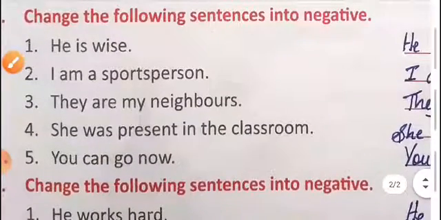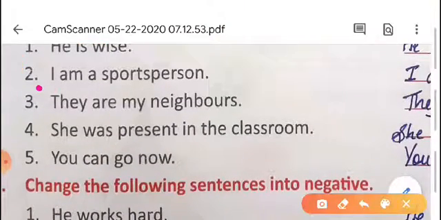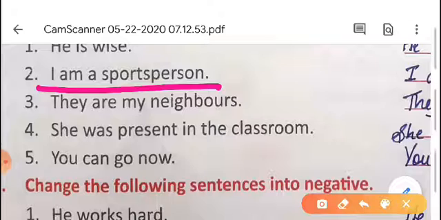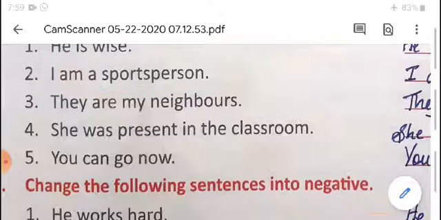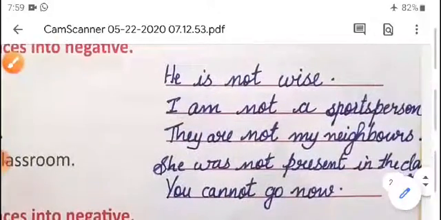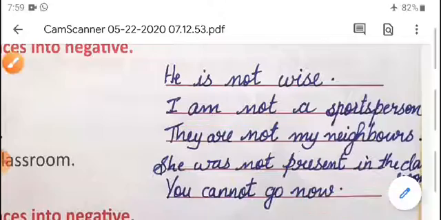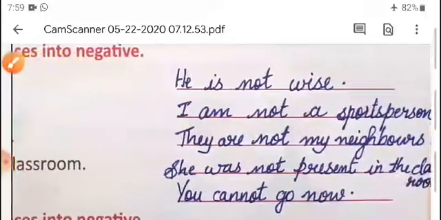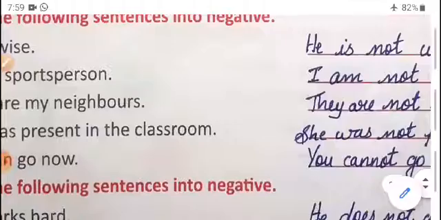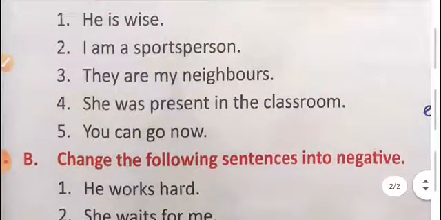Second sentence, I am a sports person. Here, what is the helping verb? Am is the helping verb. So we have to make this affirmative sentence into negative by adding not with the helping verb. I am not a sports person. All the spelling you have to write from the question.